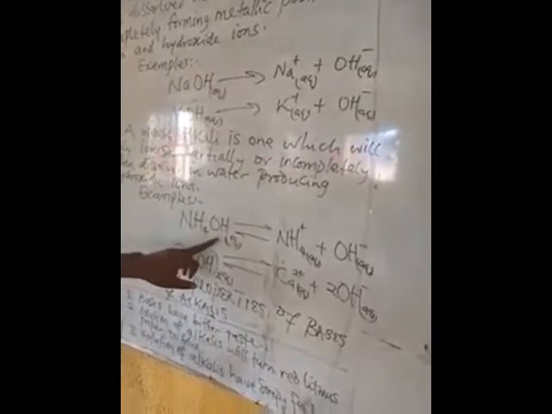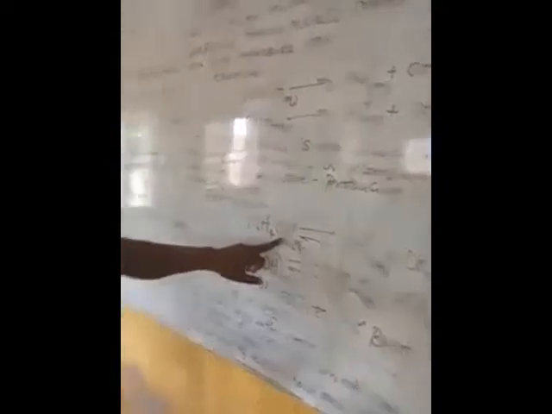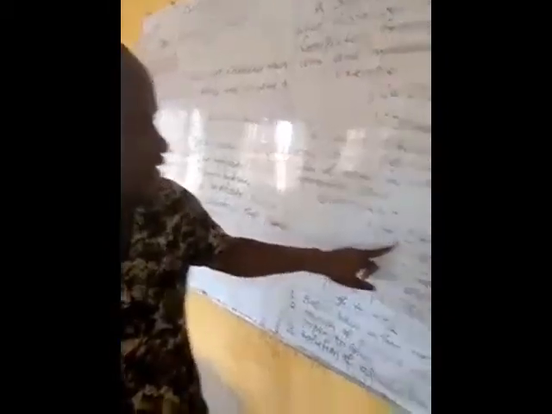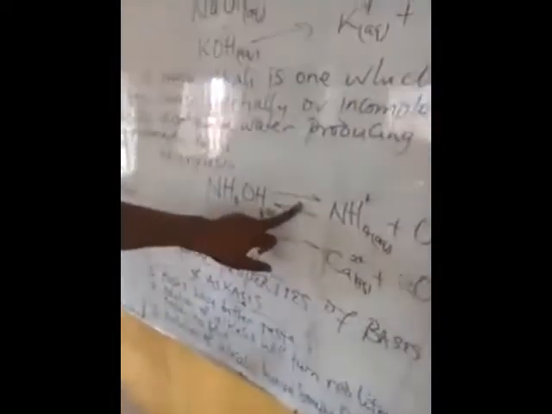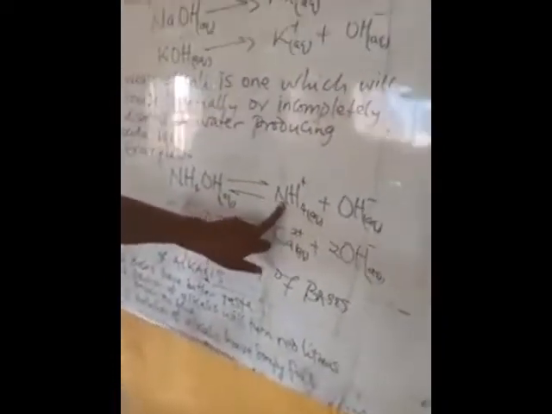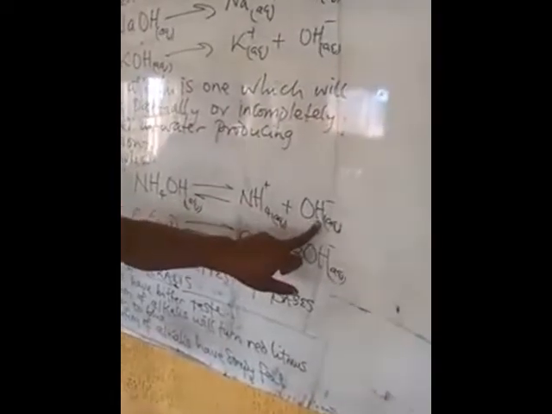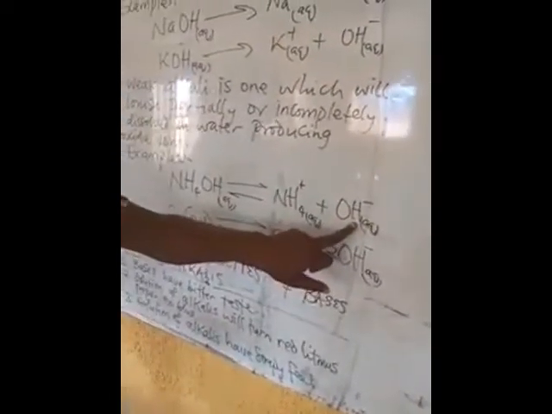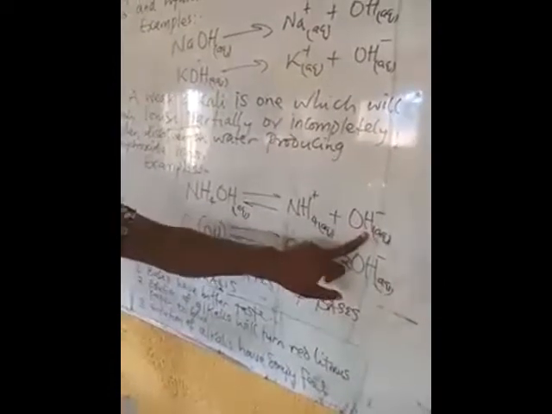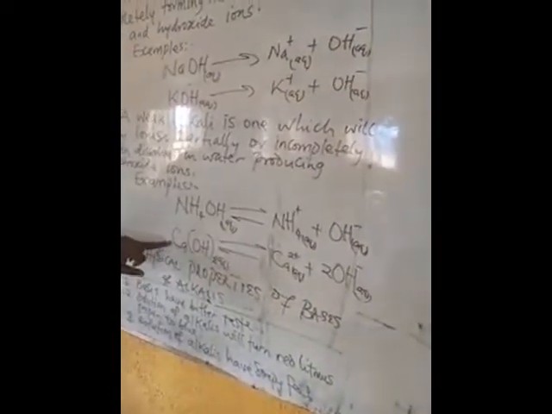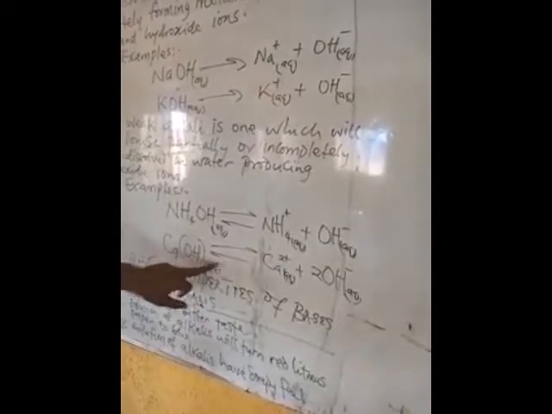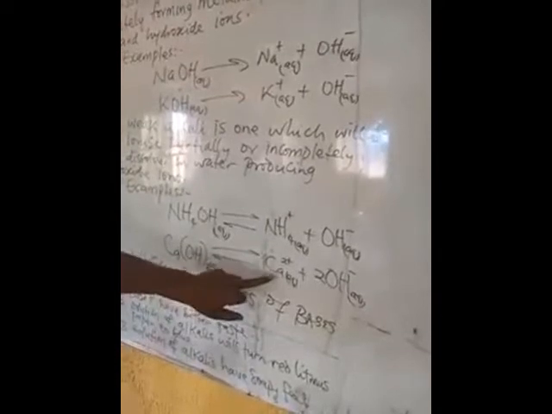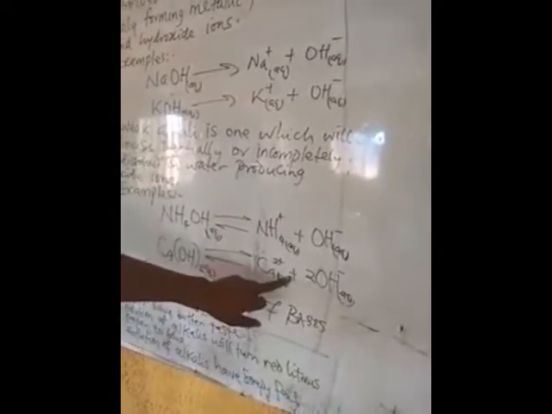This ammonium hydroxide partially ionizes to produce ammonium ion and OH radical, which is hydroxyl ion. In the same way, we have calcium hydroxide, which ionizes to produce calcium ion and OH radical.